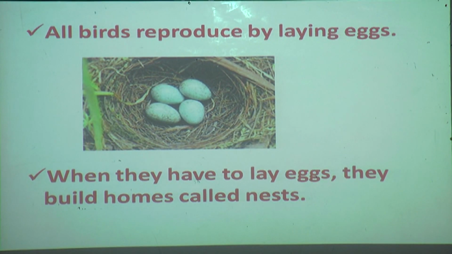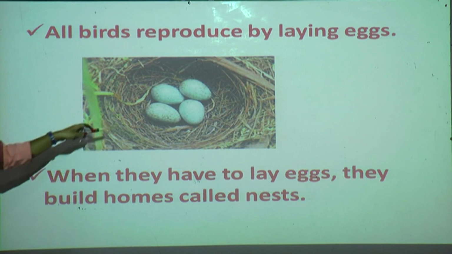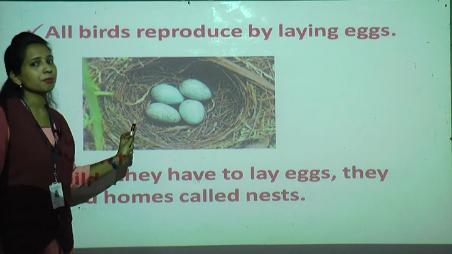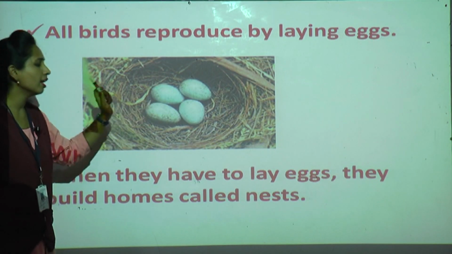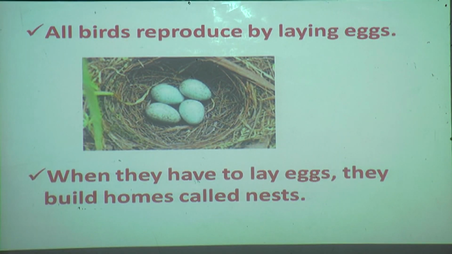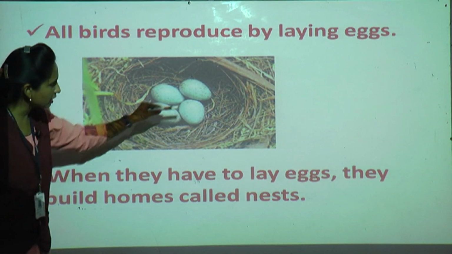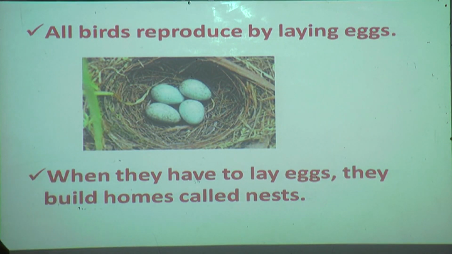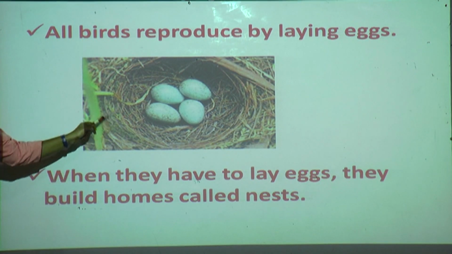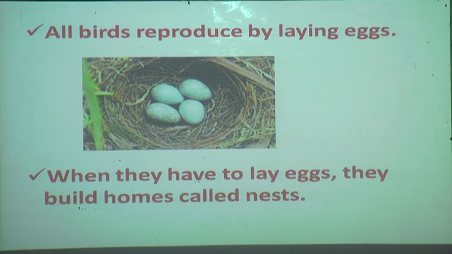See, whenever a bird wants to lay eggs, at that time only, what will they do? They will build one nest. By seeing a safe place, they will build the nest and they will lay the eggs. So they build homes called nests. Okay, got it? What is the bird's home? The nest. Understood?